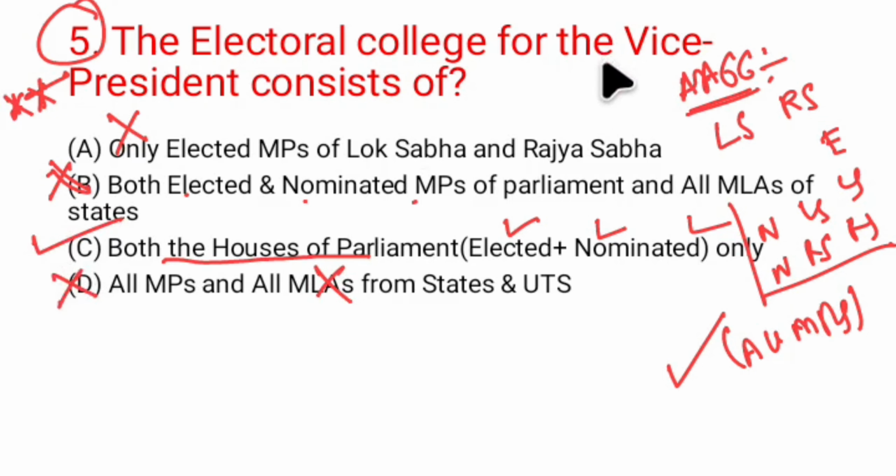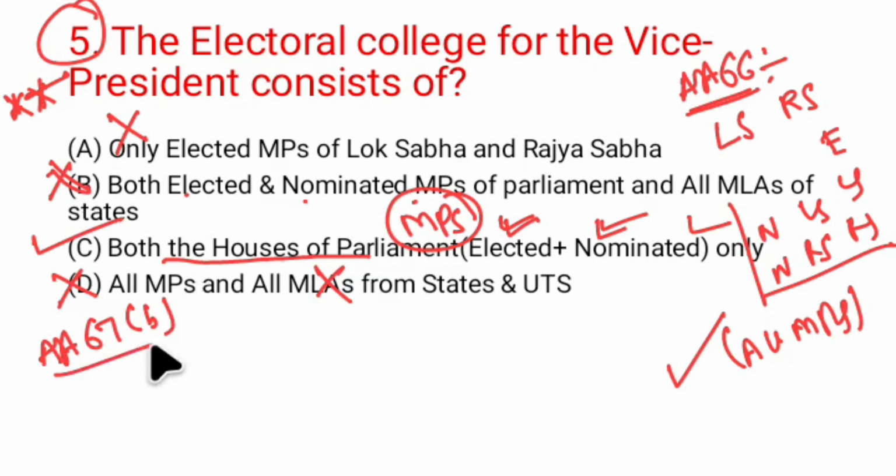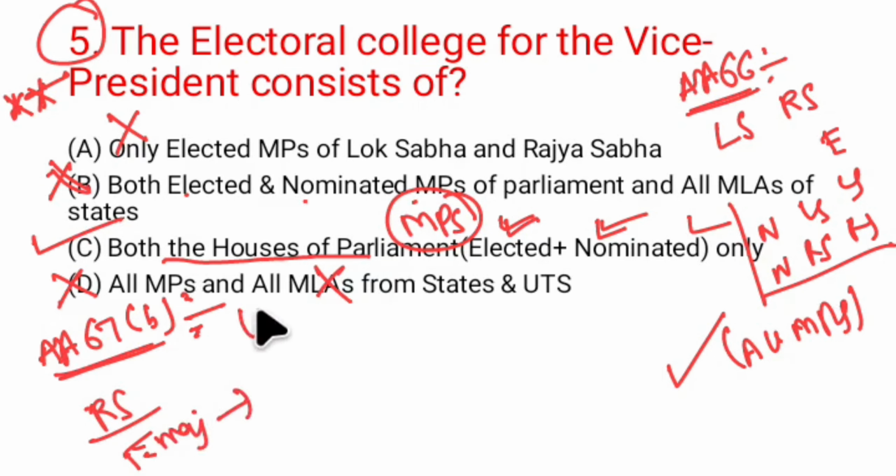So the vice president's electoral college consists of elected and nominated members of Parliament. All MPs participate in the election to the office of vice president. Talking about removal, Article 67 clause B talks about the removal procedure for the vice president. The removal starts in the Council of States, basically Rajya Sabha, with an effective majority. Once this is passed, if the resolution is approved by the Lok Sabha with a simple majority, then the vice president stands removed.